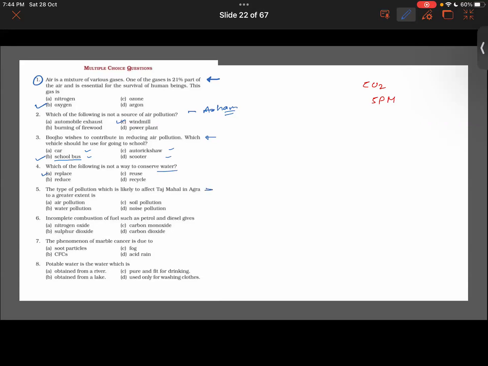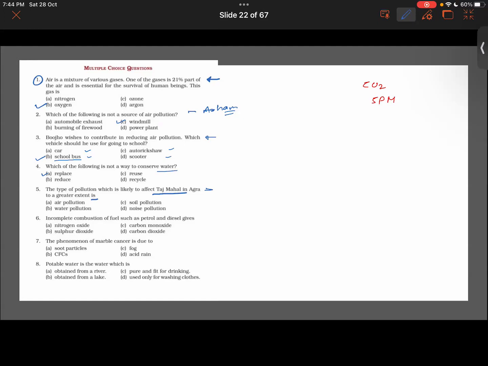The type of pollution which is likely to affect the Taj Mahal in Agra to a greater extent is? Air pollution. Okay, water pollution?